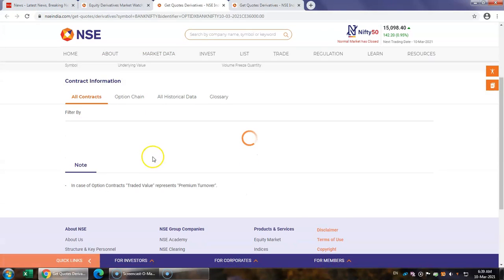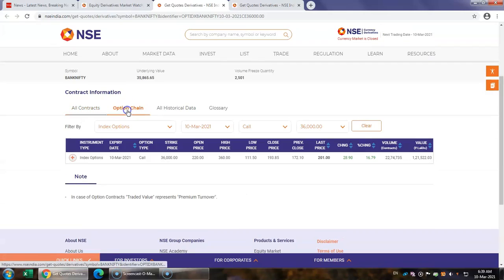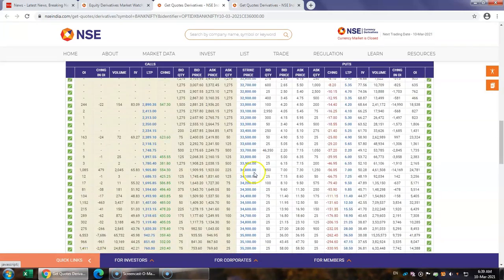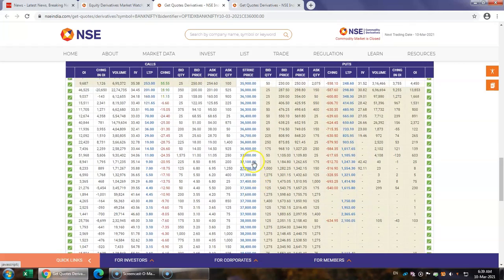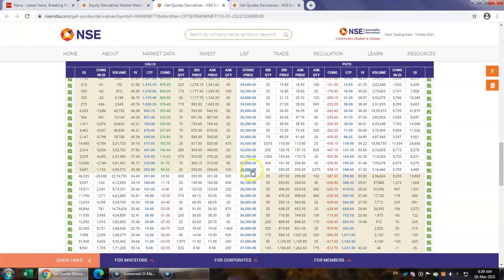Now let us go back to, say, Bank Nifty. And again let us go to the option chain of Bank Nifty. And here also near the money things I will observe. The strike price of 35,900 or 36,000. At 35,900 implied volatility over here is 35.38 on the call side and 31.52 on the put side.